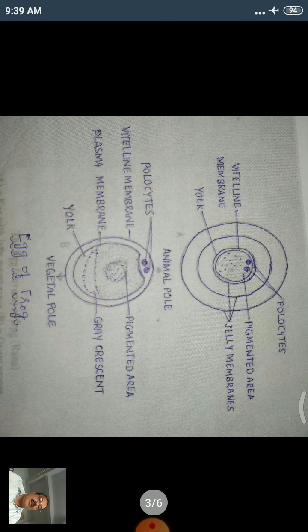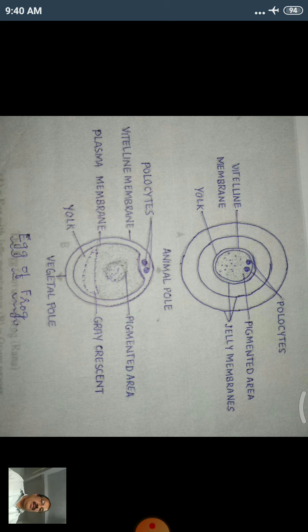Next one now, I will take an egg of frog and generalized egg. So we will consider a structure of generalized egg. Egg is large, haploid female gamete.